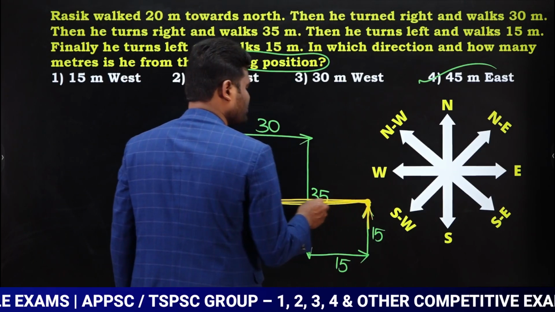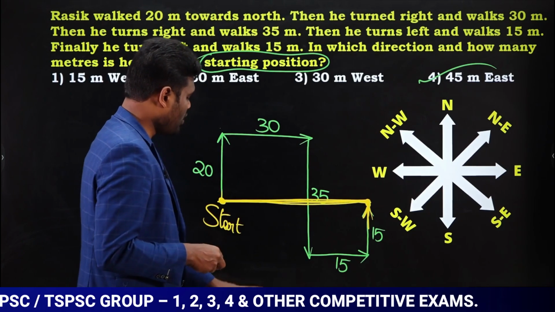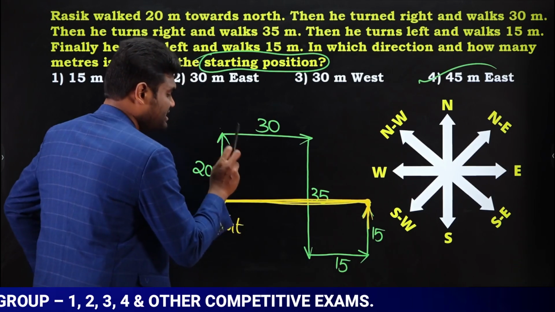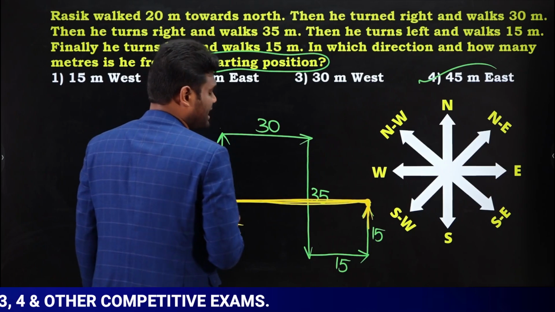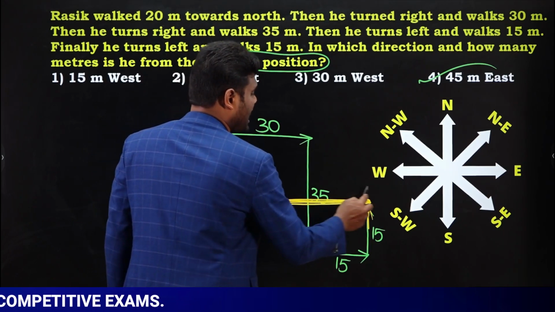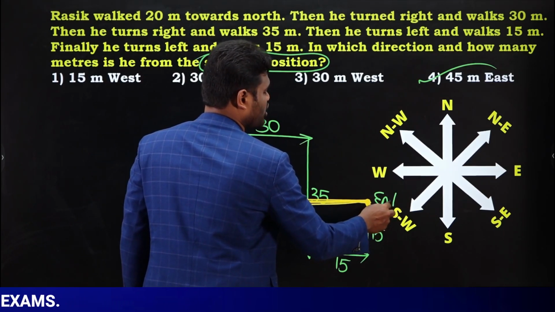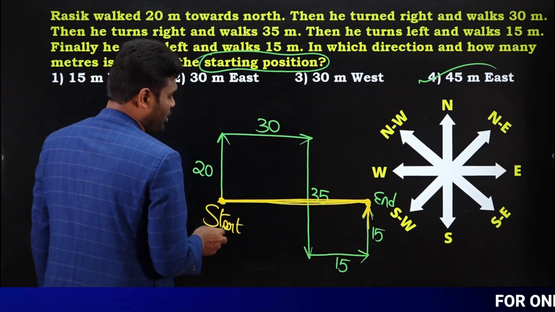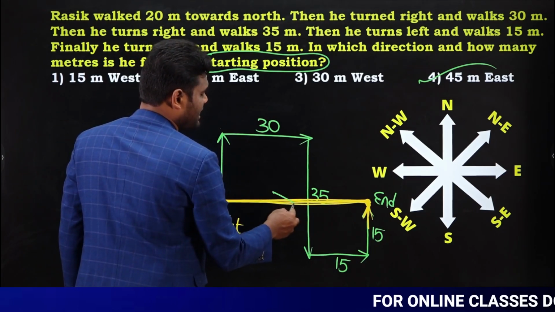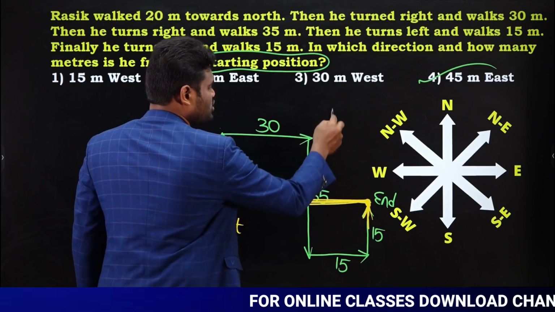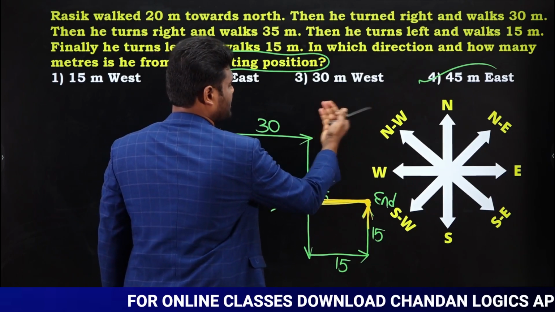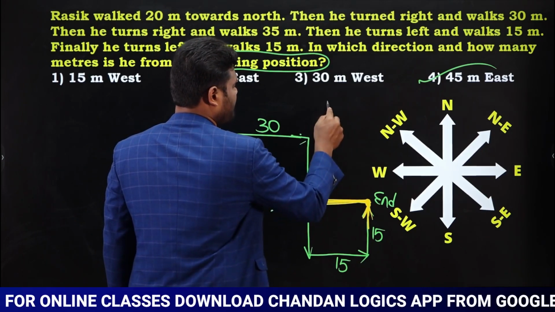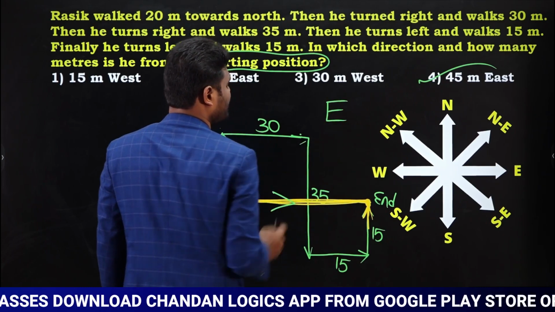As both of them are in the same horizontal straight line, our question is to know the distance and direction from the starting point. This is start and this is end. So if I look from the starting point, what is the direction? Direction is nothing but towards east. Then what about distance?